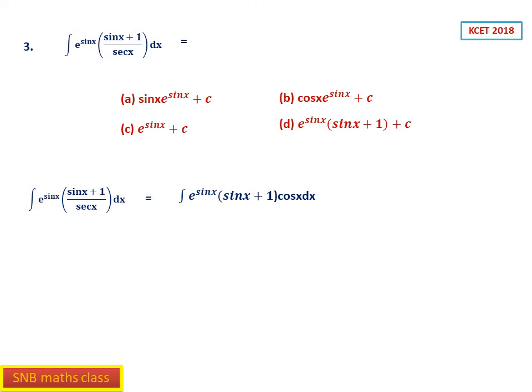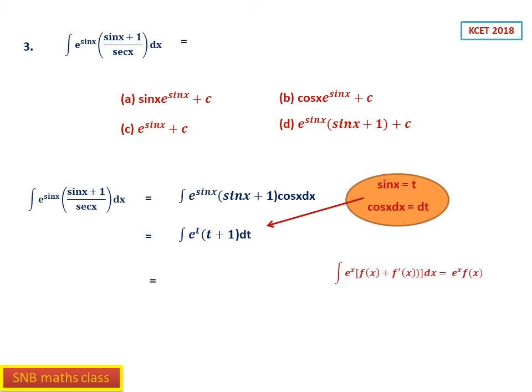So now here consider e power sin x into sin x plus 1 by secant x. So this you can split like this, e power sin x as it is. Now when you split, sin x plus 1 as it is, 1 by secant x you can write as cos x. So now what you have to do is put sin x equal to t, so that cos x dx equals dt. Therefore it is very simple now, e power t into, sin x is t once again, so inside the bracket it becomes t plus 1. Look at that, cos x dx becomes dt. Therefore now it is very simple.